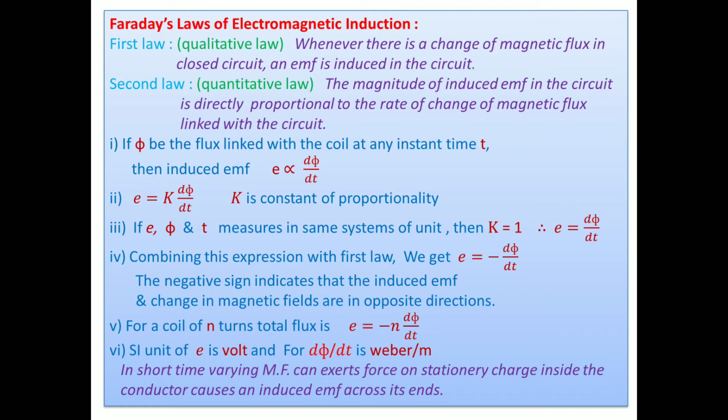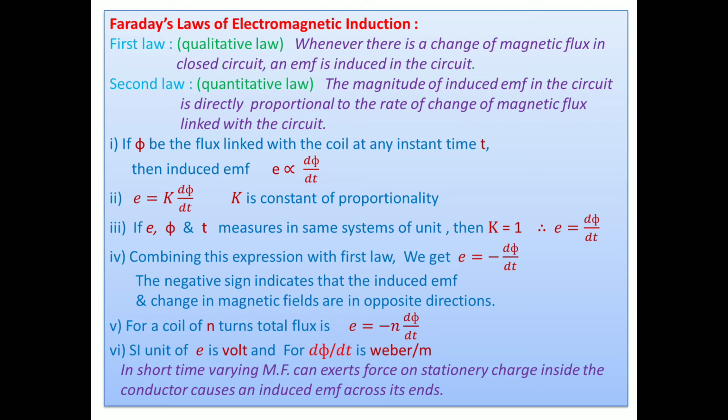That means how fast the magnetic field changes, how fast the flux changes, or flux changes per unit time. The faster the change, the more EMF is induced or the more current is produced there. So the second law gives how much EMF is induced.